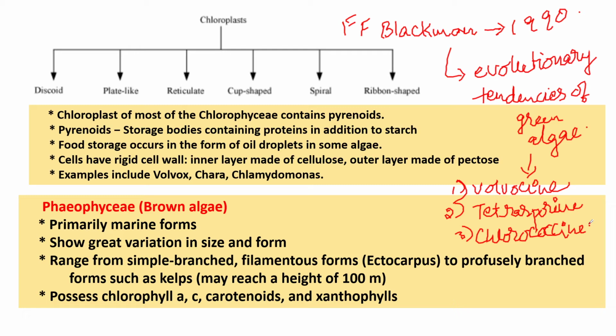Next one is brown algae. Brown algae are primarily marine forms. They belong to the division Phaeophyta. Phaeos means brown in color and phyta means plants. There are about 2000 species, mostly marine only, with great variation in size and form.